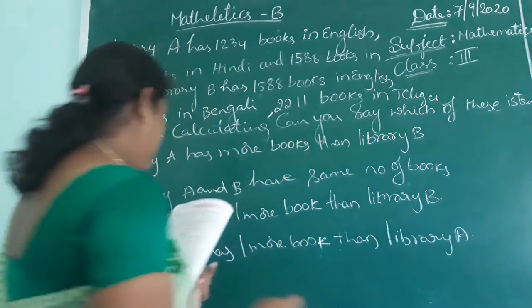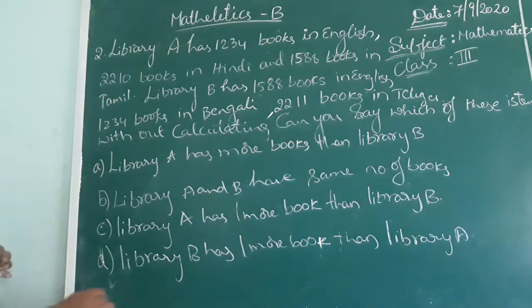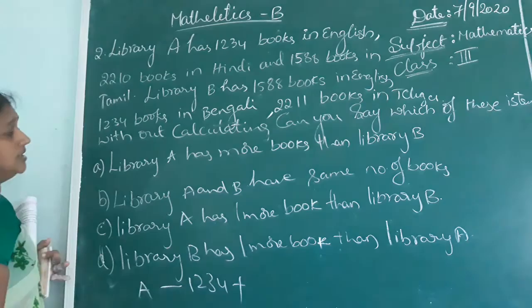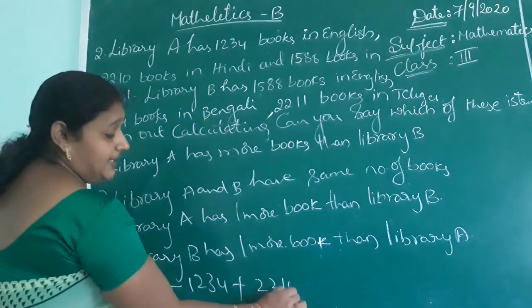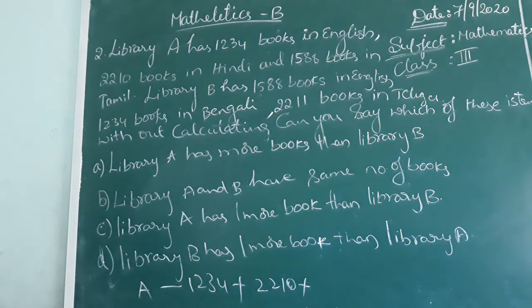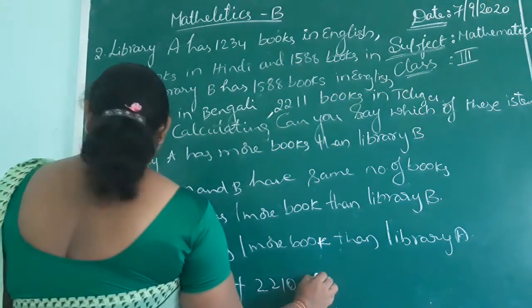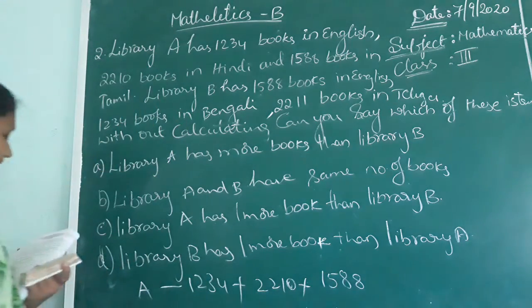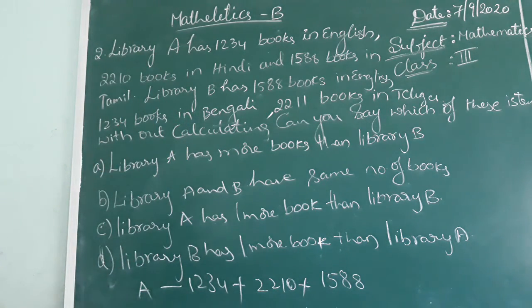Children, question by question. How many books are there? Library A has 1234 books in English, 2210 books in Hindi and 1588 books in Tamil.